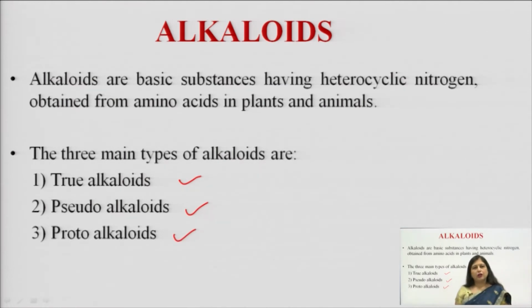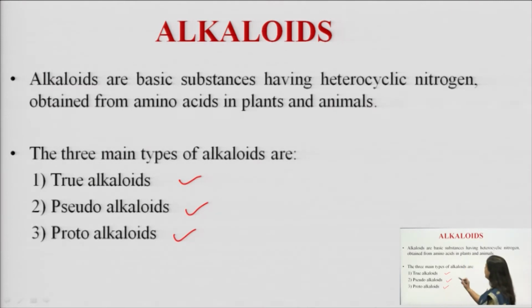Now, true alkaloids follow all 3 rules of the alkaloidal definition. That is, they have nitrogen in the heterocyclic ring, they are derived from amino acids and they are produced in lower organisms, plants as well as animals.